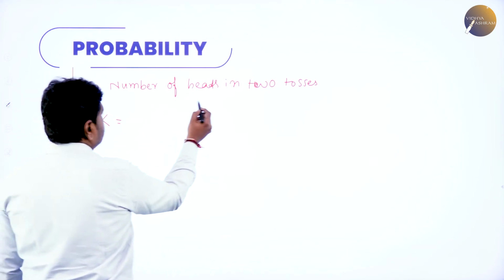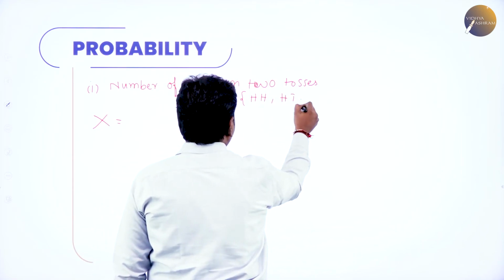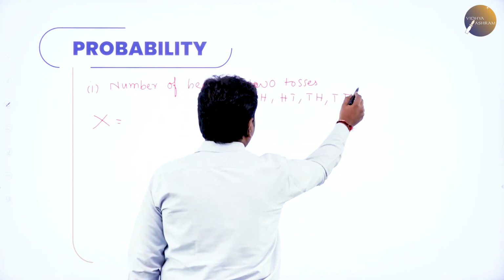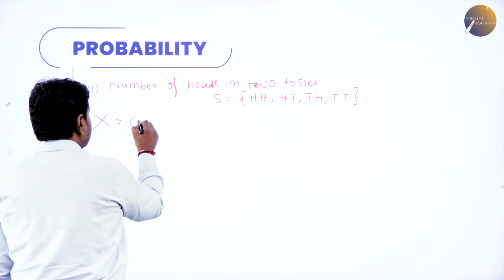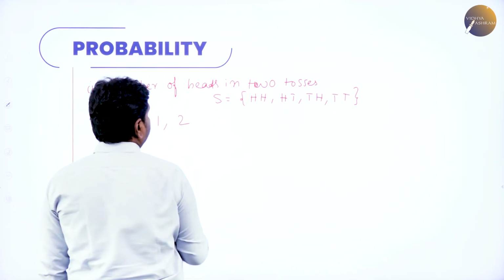So first write the sample space. When you toss 2 times, you may get head head, head tail, tail head, or tail tail. So X you may get 0 heads, like tail tail, or any 1 head, or 2 heads. That's it.